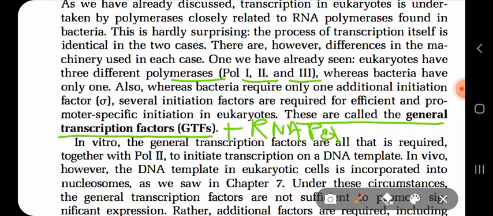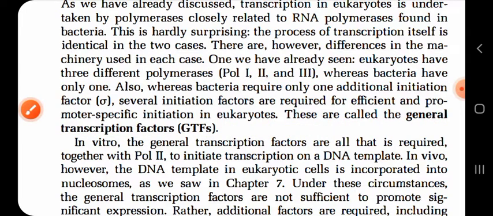Some small nuclear RNA genes and the 5S rRNA gene are also transcribed by polymerase 3. The rest, the messenger RNA, is synthesized by RNA polymerase 2. So we will focus on RNA polymerase 2 here.